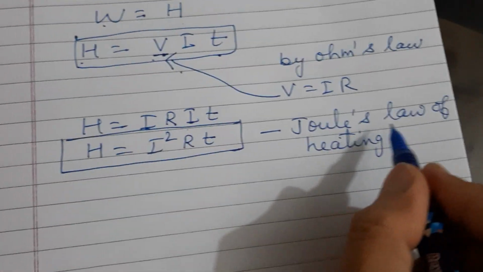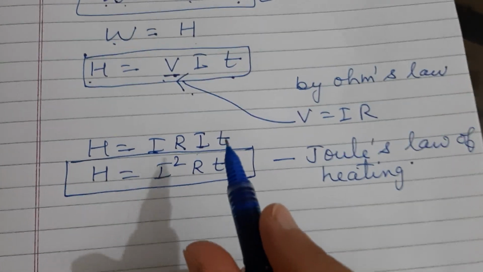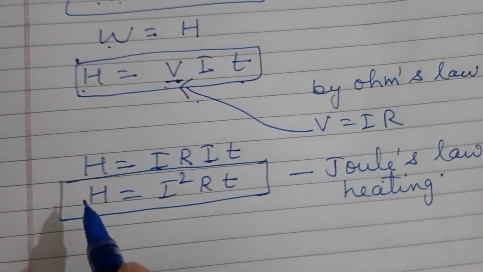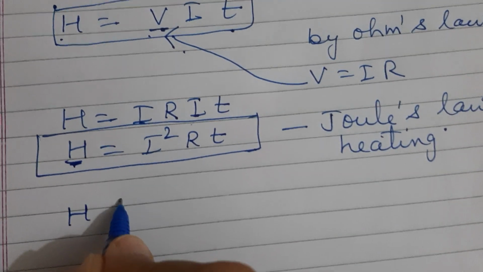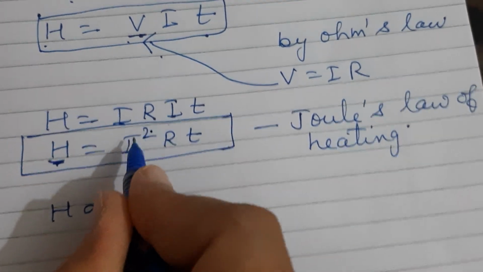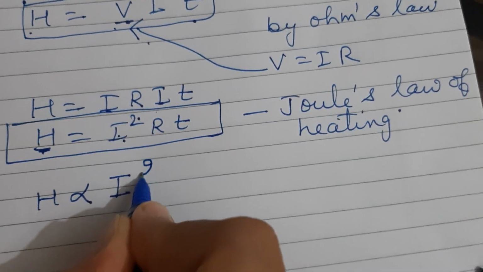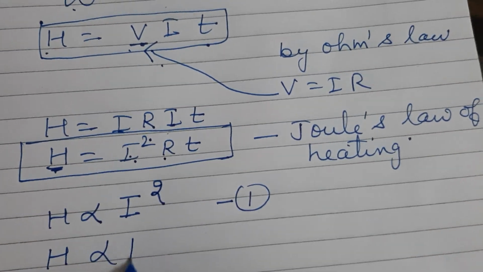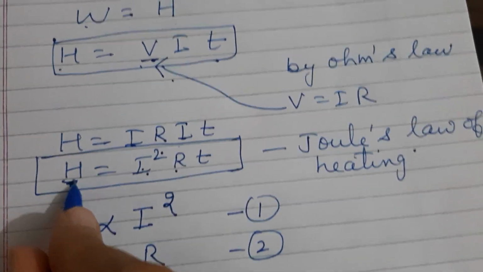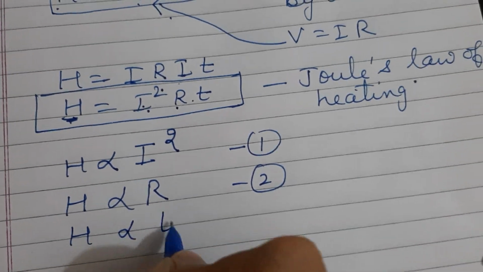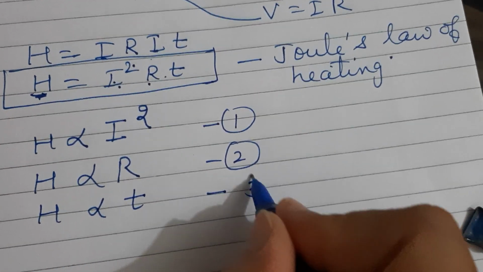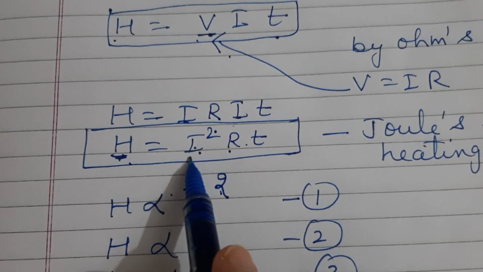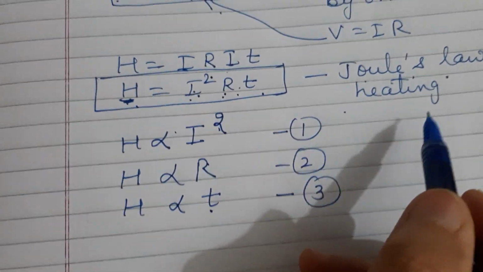So what Joule's law of heating says: when electric current passes through a conductor, some amount of electrical energy converts into heat energy. This heat energy is directly proportional to the square of the current, directly proportional to the resistance of the conductor, and directly proportional to the time up to which the electric current flows through the conductor. So when we combine all these three, we get H is equal to I square RT. This is Joule's law of heating.